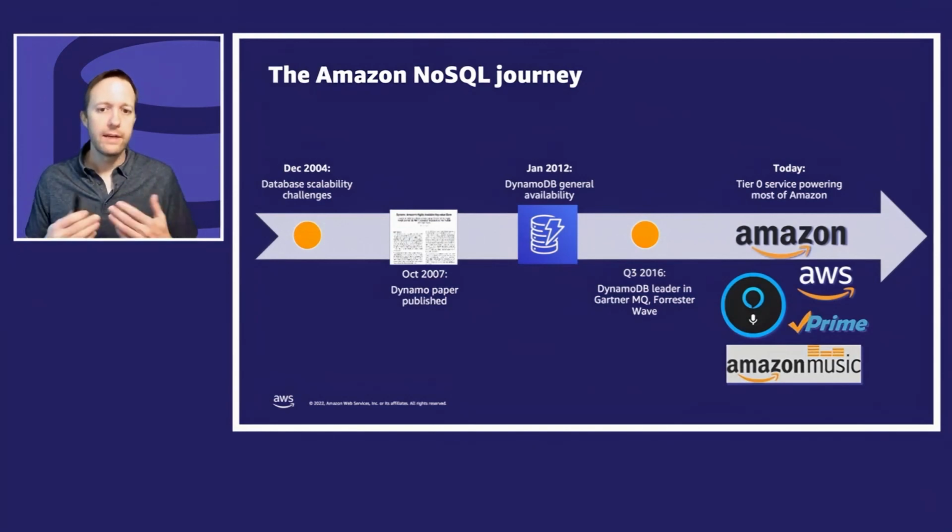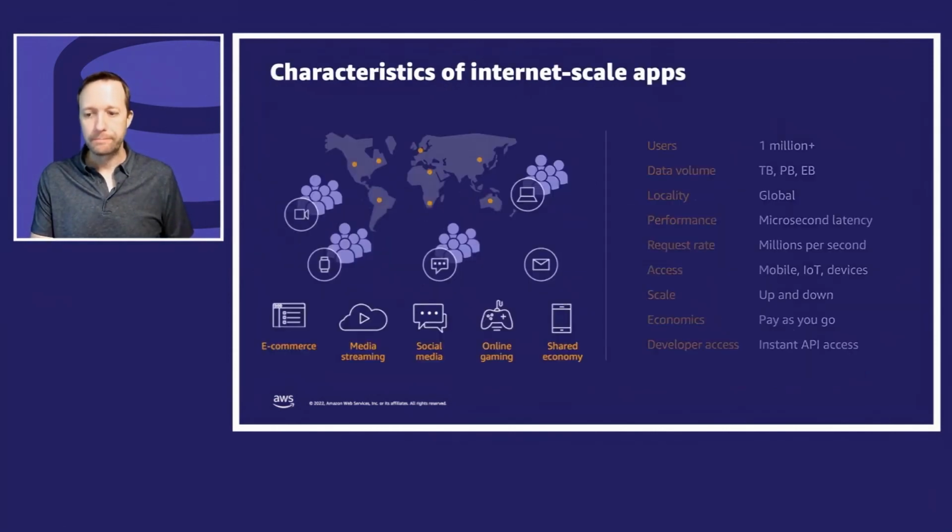And it got provided as a service in January 2012. This is over 10 years now of general availability. And so now people who aren't Amazon.com, but just AWS customers could use DynamoDB, the same system that Amazon.com uses underneath. And today it's a tier 0 service, which in AWS means it is a service on which other services can be built. So other aspects of AWS use DynamoDB to do their state management. So if you're going to spin up an EC2 box, you're using DynamoDB, even if you're not directly using DynamoDB.